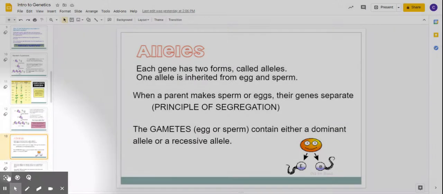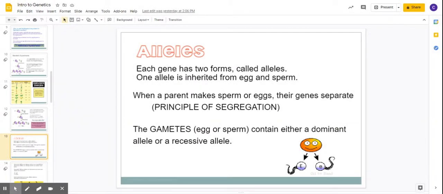Okay, so when we have these different forms of a gene, the purple form or the white form, we call those forms of a gene alleles. And we get one allele from the egg, from our mom, and we get one allele from the sperm. Again, those are called gametes. Egg and sperm are called gametes, and when they combine through fertilization, they create a baby. So again, you get one allele from mom and one allele from dad, the form of a gene.